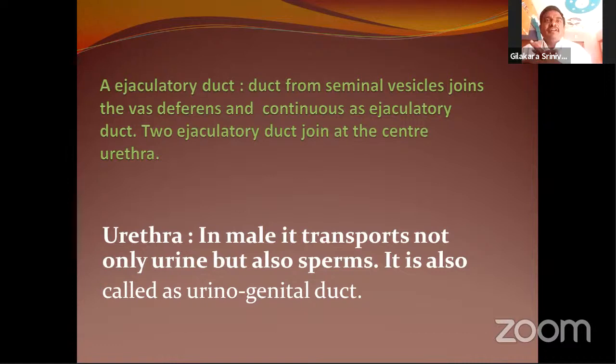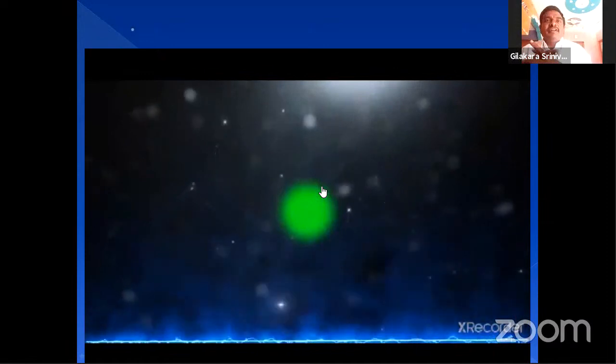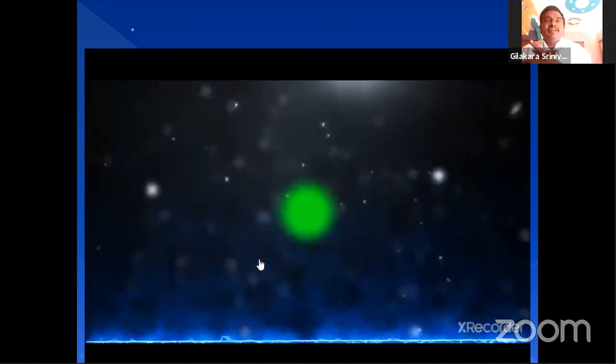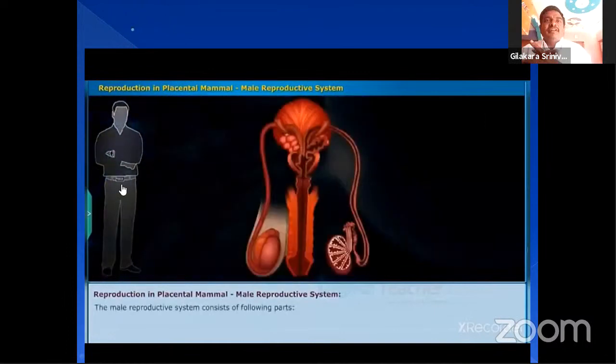In our urinary system, it is also called the urinogenital duct. And you can see here how the human reproductive system works. You can watch this video. Male reproductive system. This is the diagram of the male reproductive system.